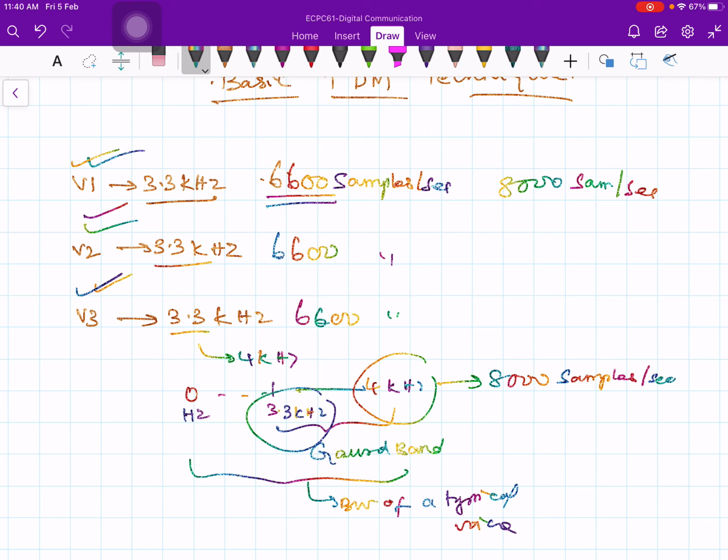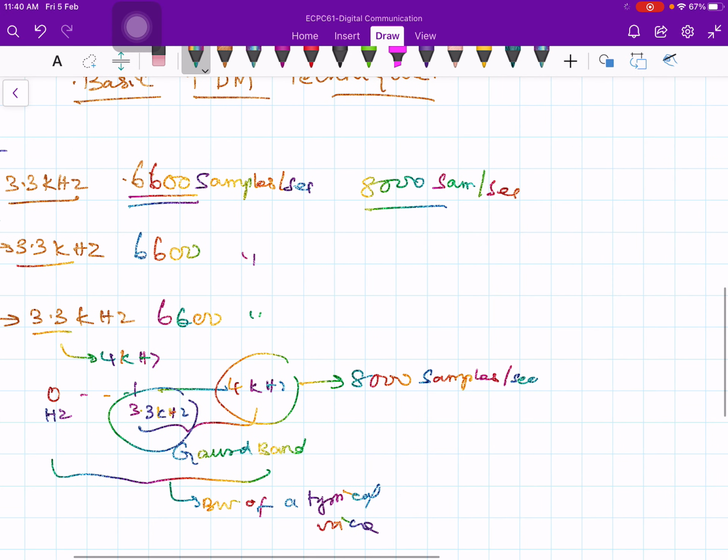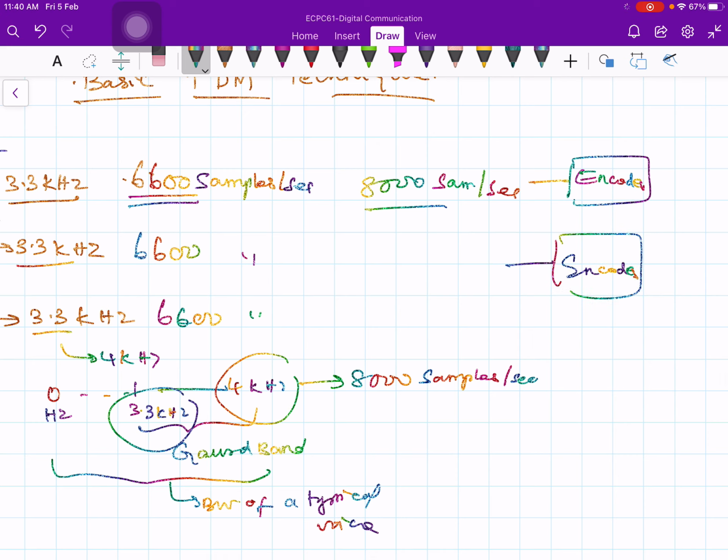Therefore each has to be sampled at 8000 samples per second, and immediately after sampling it is encoded. This one is given to an encoder, this one also to an encoder, and this also to an encoder. So there are three encoders.